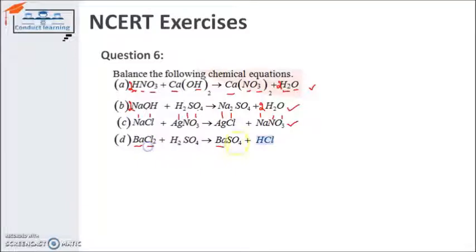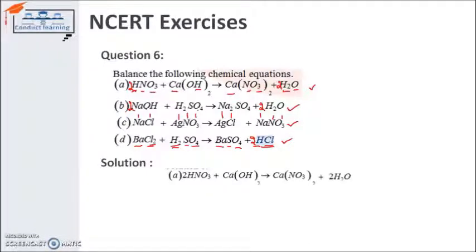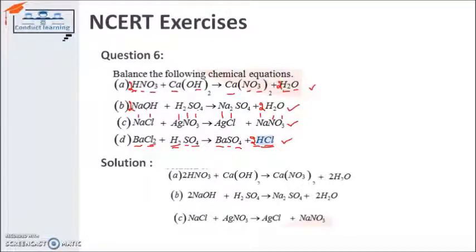Chlorine has 2 atoms on this side and 1 atom on this side, so it's not balanced. Hydrogen has 2 atoms on this side and 1 atom on this side, not balanced. Sulfur has 1 atom on each side, balanced. Oxygen has 4 atoms on each side, balanced. If I simply write 2 here, the hydrogen becomes 2 and the chlorine becomes 2, as in the reactant side. So it will be balanced. This is how they are balanced. So the solutions all match, and this is the solution.